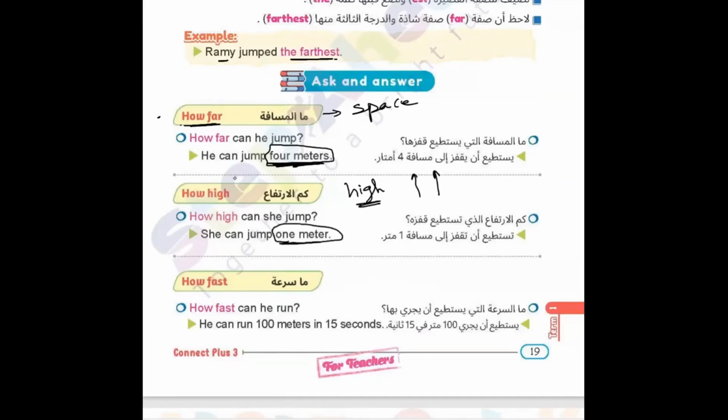How fast? I speak about the speed. How fast can he run? He can run 100 meters in 15 seconds. Wow, which is huge, a very amazing number. The measurement here, 100 meters in 15 seconds. So I can speak about speed through the measurement.